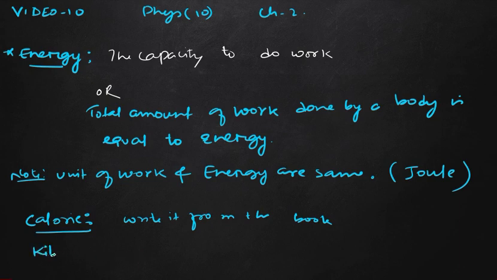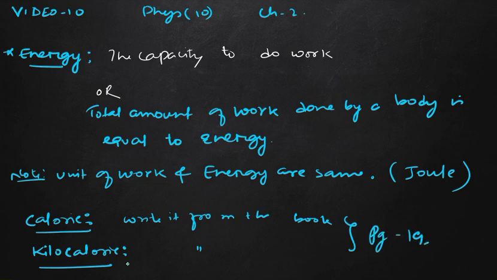Next we have the kilocalorie. In the calorie we have taken 1 gram of water; here we will take 1 kilogram of water and the temperature will be the same. It is the amount of heat energy required to raise the temperature of 1 kilogram of water through 1 degree Celsius. That will be our 1 kilocalorie. You have to write this from the book. You will find it on page number 19.